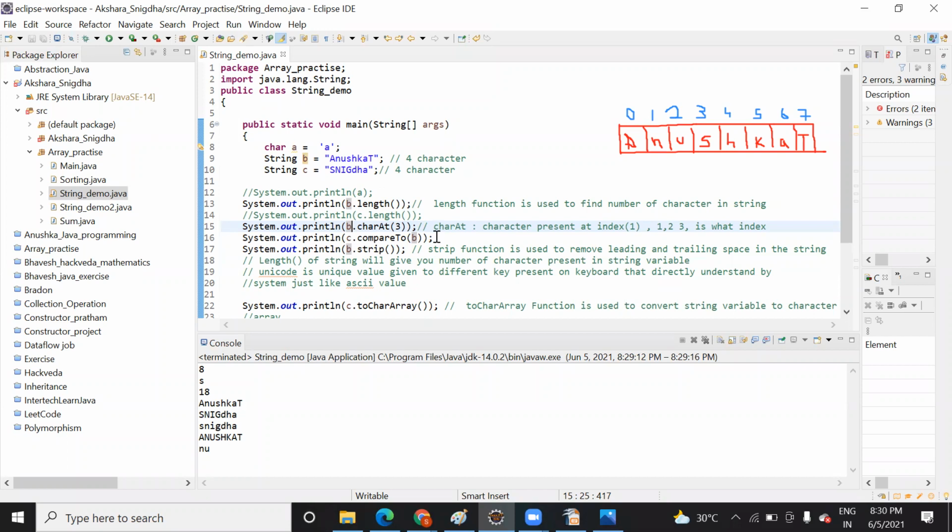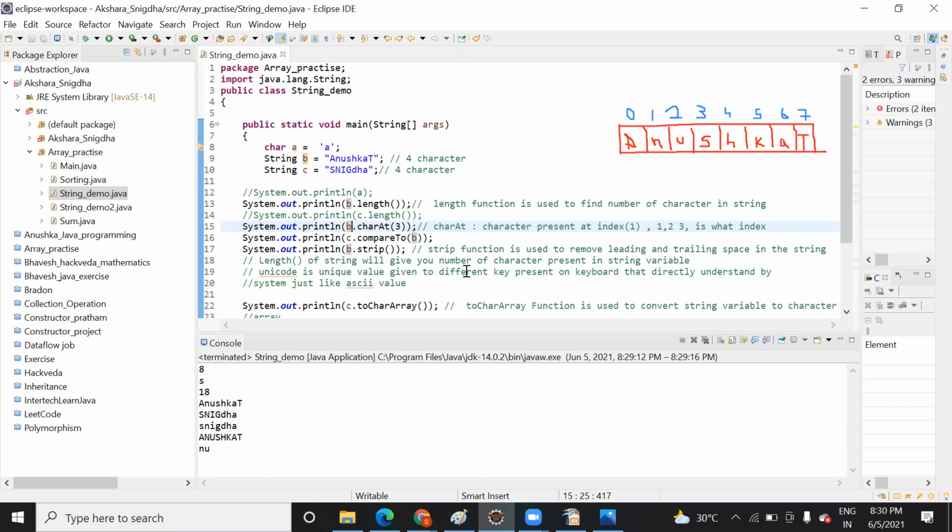ASCII value, you know? Yeah, I know. Correct. So whatever keys are present on your keyboard, they have some ASCII value, because you and me, we both converse in English, right? I am speaking with you in English, और मैं हिंदी में भी बात करूंगा तो आपको समझ में आ जाएगा, right? Yeah. But how will the system understand, right?